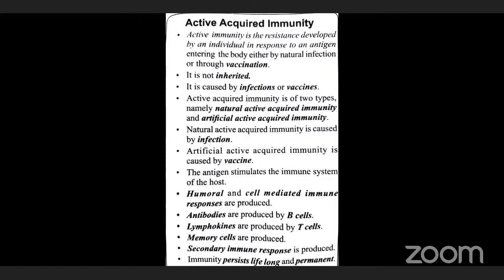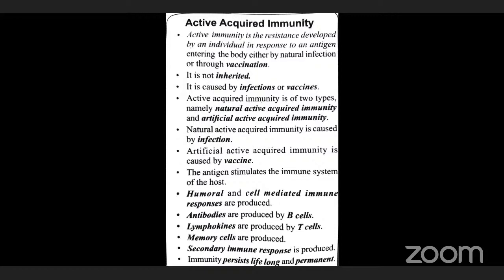That immunity will be developed only when the organism enters our body; at that time the antibody will be produced. This is called active acute immunity. So again, I repeat the definition. Active acute immunity is the resistance developed by an individual in response to an antigen entering the body, either by natural infection or through vaccination.